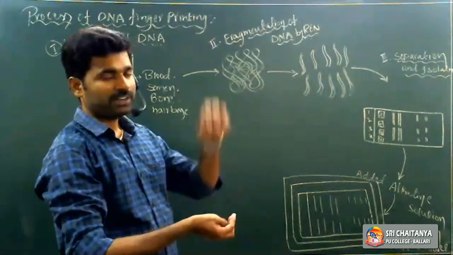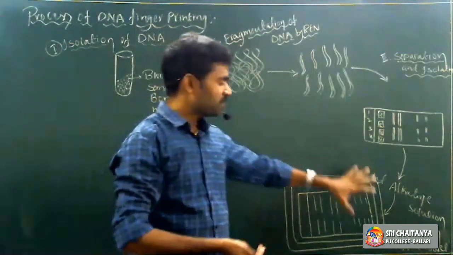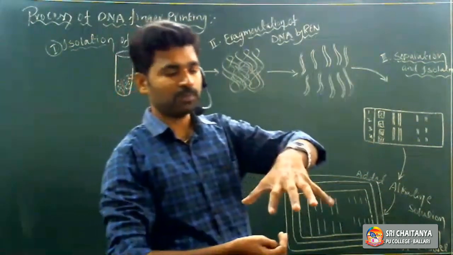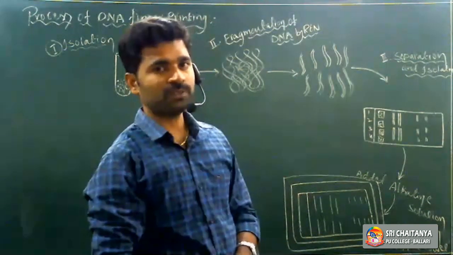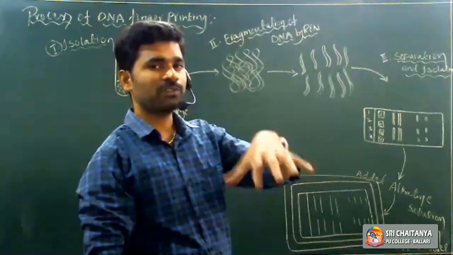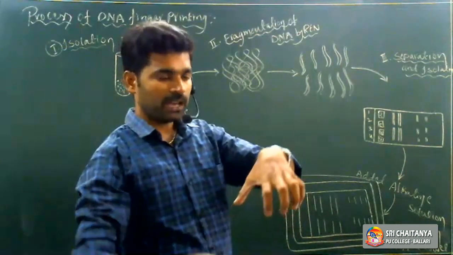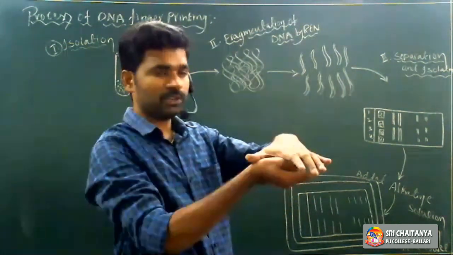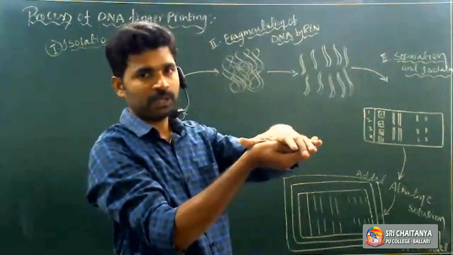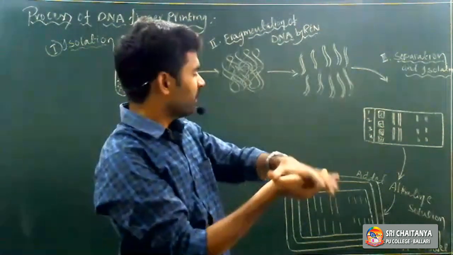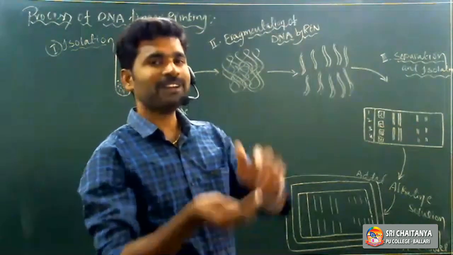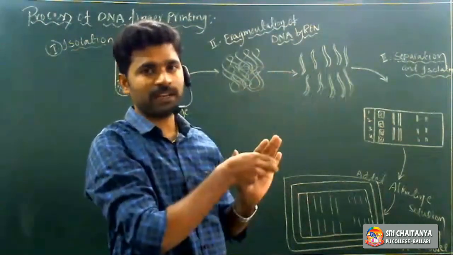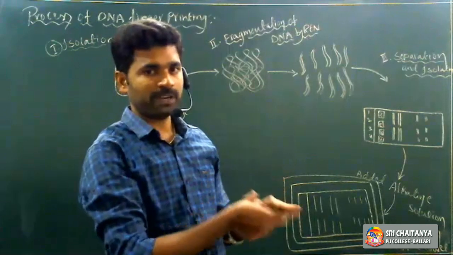In this entire setup, the tissue towel absorbs the buffer solution which is present in the agarose gel electrophoresis plate. Whenever the tissue towel absorbs buffer solution, along with the buffer solution the DNA molecules also move in the upward direction. It means the buffer solution is totally absorbed by the tissue towel, but the DNA molecules are transferred to the nylon membrane.